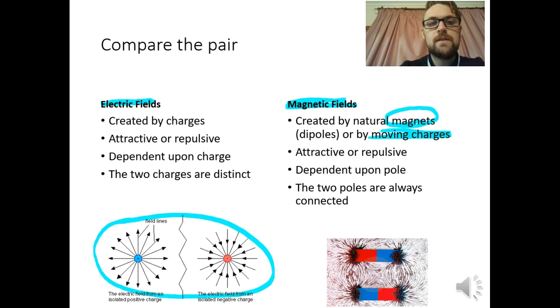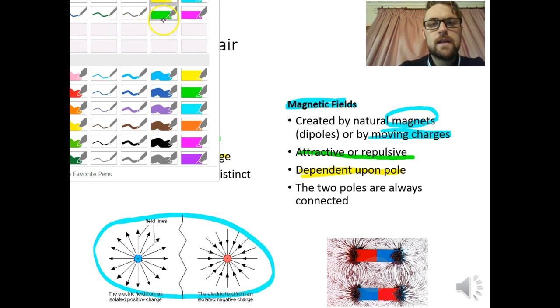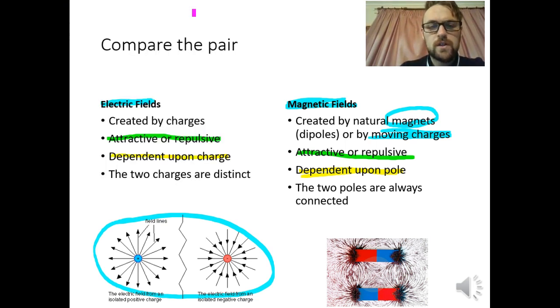Our electric fields, they're either attractive or repulsive. That's the same for our magnetic fields. They depend upon charge for the electric field, and the magnetic field depends upon a pole. All right, again, we'll look at that. So last of all, the two charges, as we see below, they're distinct.